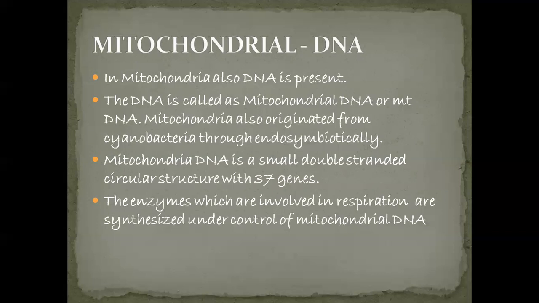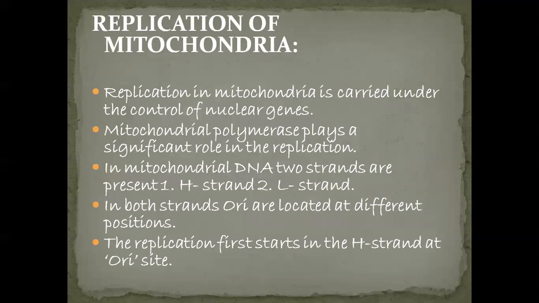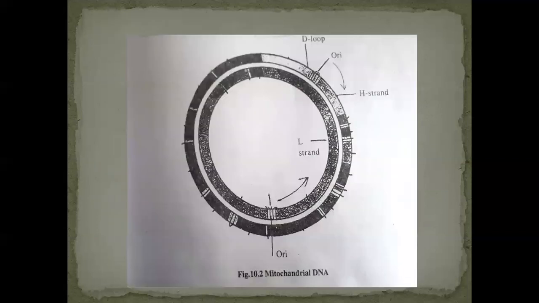See the structure of the mitochondrial DNA: it is small in size and simple, double-stranded, circular.